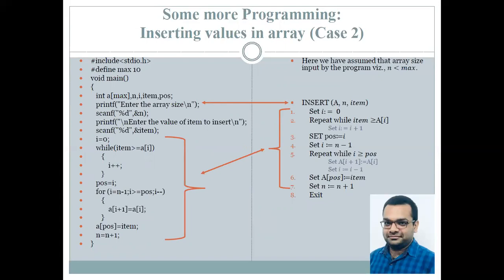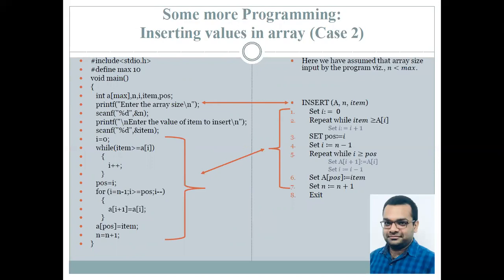In case you want that to be explicitly ensured by the programmer, then we have to write again the previous code from the previous slide about the bound checking. Now, as I had promised in my initial videos, over here I'll be dealing with the algorithm as well as showing its almost one-on-one conversion to the programming language, that is C.